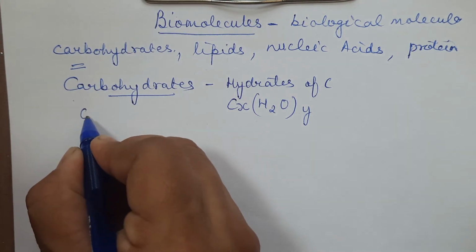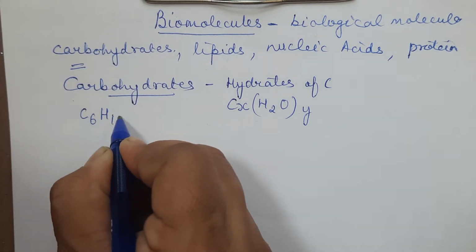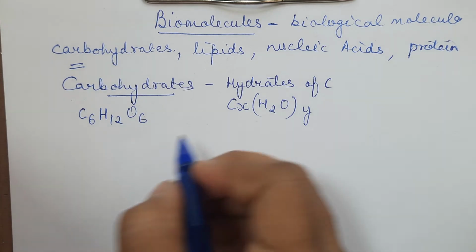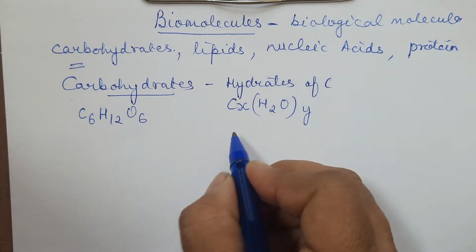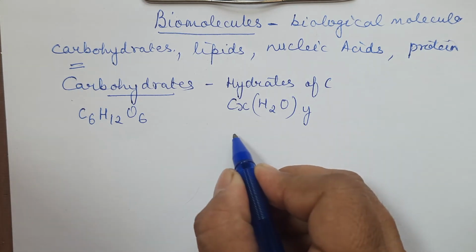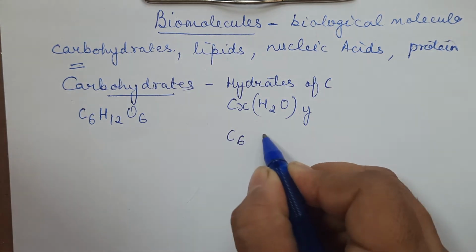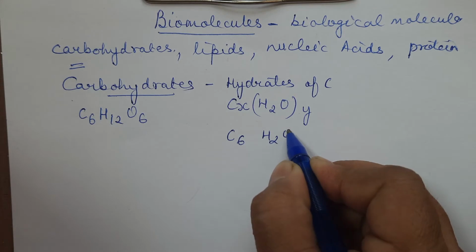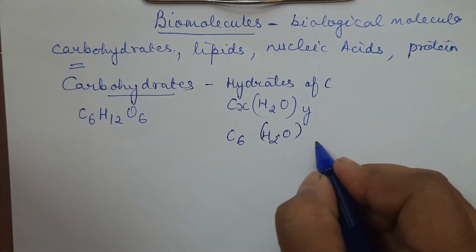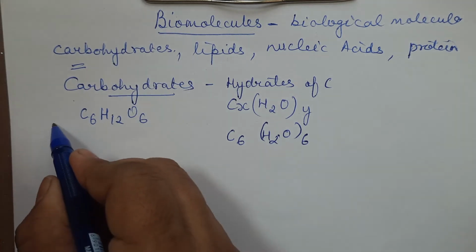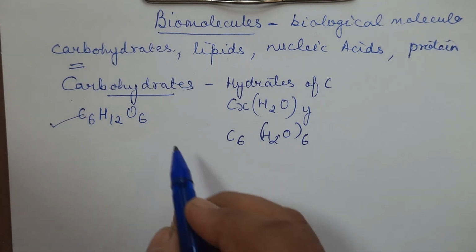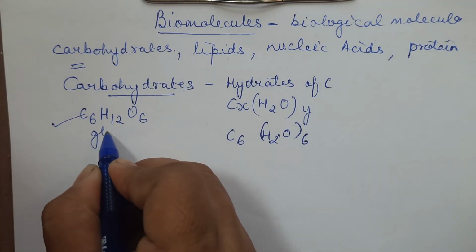like glucose. If we say C6H12O6, and you put this x value as 6, you will have C6H2O taken 6 times. So x and y both are equal in this. This is satisfying the formula. So you have this as glucose.